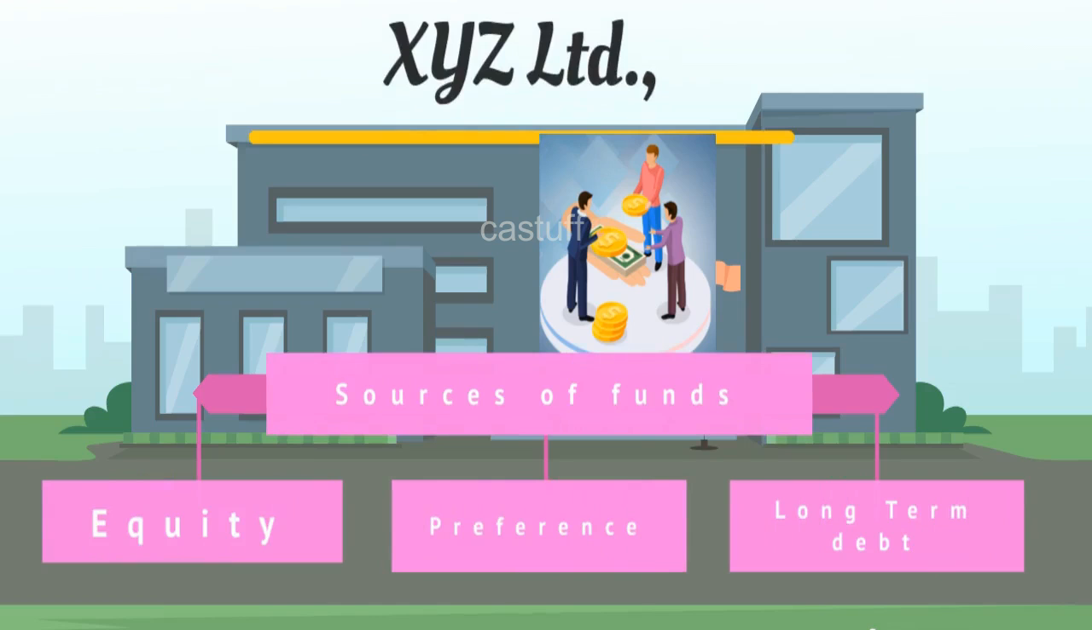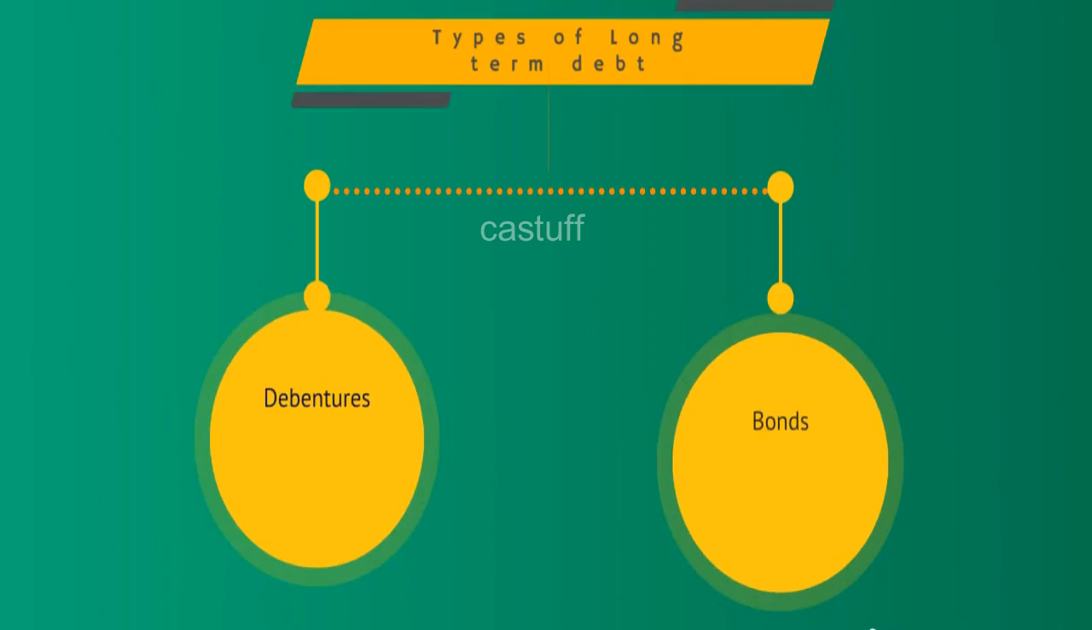Equity shareholders are the owners of the company. Preference shareholders will have preference over equity shareholders at the time of dividend distribution and dissolution of the company. Debenture holders will get fixed interest on the face value of debentures. Now, we will discuss how to calculate cost of capital for each of the above. Long-term debt can be procured by way of issuance of debentures or bonds.